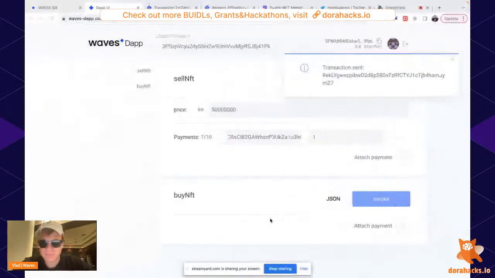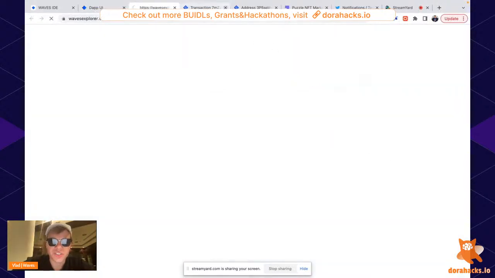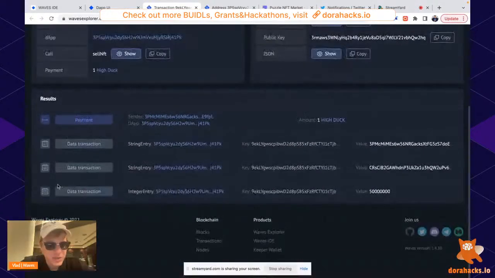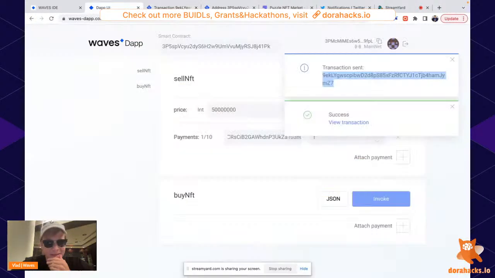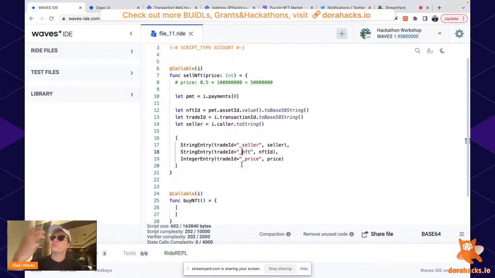Okay, nice. By the way, this transaction ID is your trade ID. You can remember the string and use it in the future. Let's double check that we have 3 new data states. For example, we store the price now. It's good. Nice. Okay, now we did the first step. Now anyone can go to our smart contract and propose a deal, like you can buy my NFT for this amount of waves.